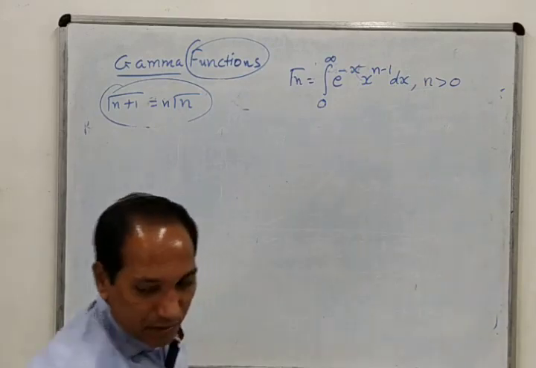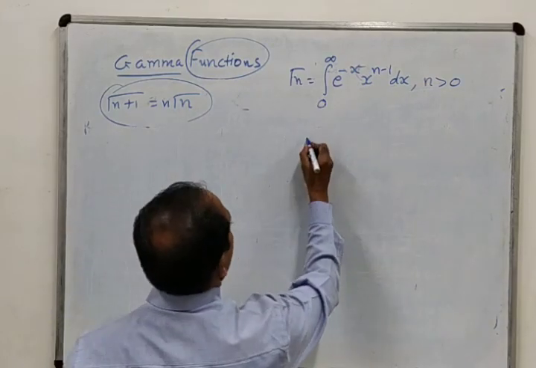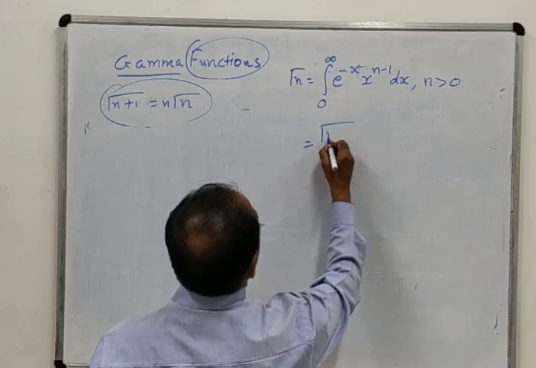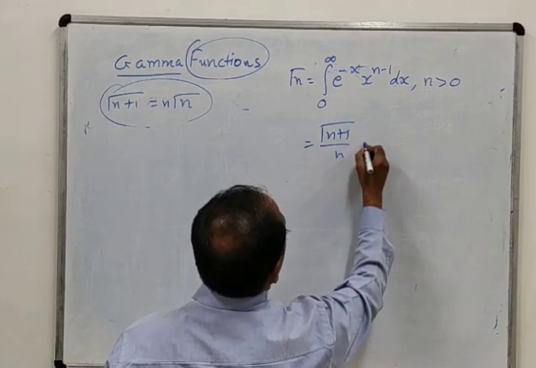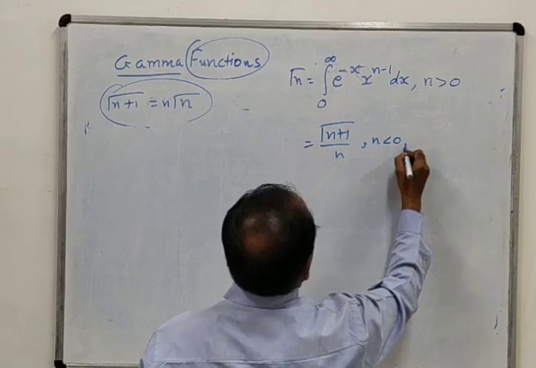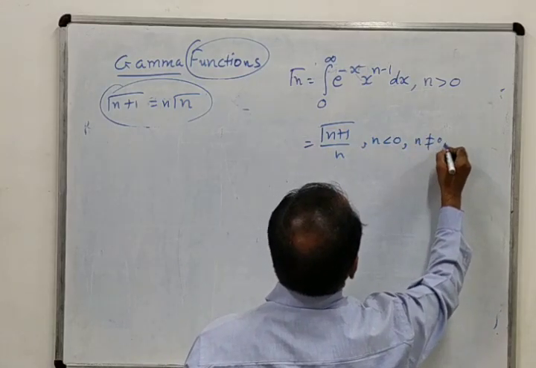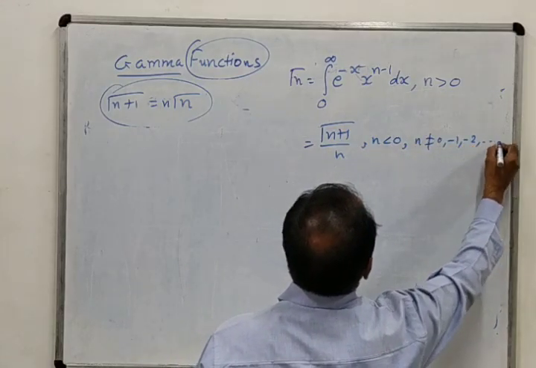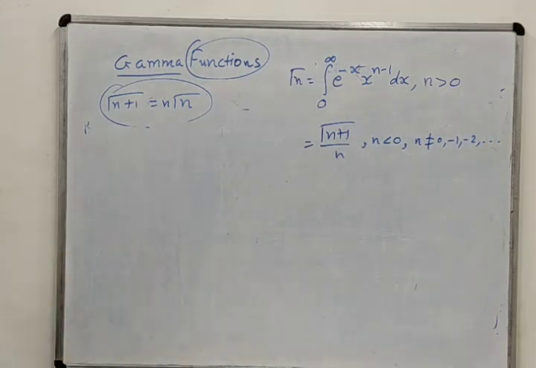So its definition we can also write as: this is for n greater than 0, and gamma n plus 1 upon n for n less than 0 and n not equal to 0, minus 1, minus 2, dot dot dot. Okay, so this is the complete definition of the gamma function, and you can note this down.